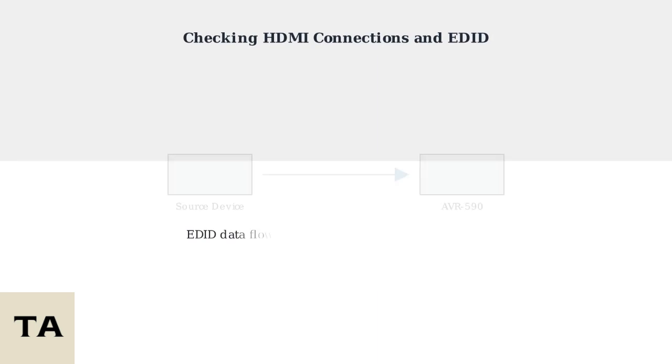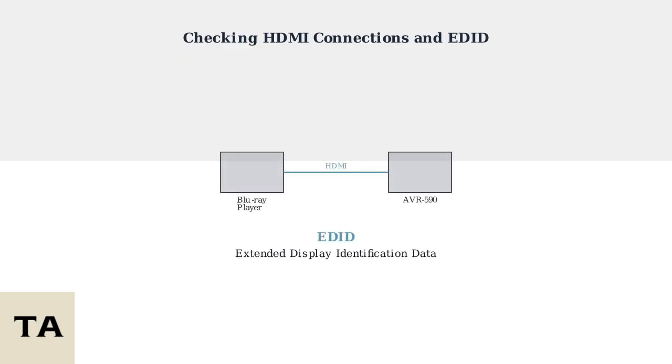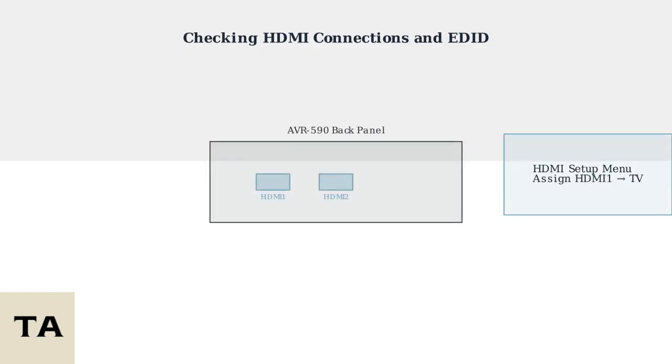HDMI no sound issues on your Denon AVR-590 often stem from EDID mismatches between your source device and the receiver. Ensure your source device, like a Blu-ray player, and the AVR's EDID settings are properly aligned to avoid compatibility issues. Access the AVR's HDMI setup menu and correctly assign inputs, such as setting HDMI 1 for your TV connection. If using modern 4K HDR sources, consider HDMI extenders or converters to improve compatibility with your legacy AVR-590.